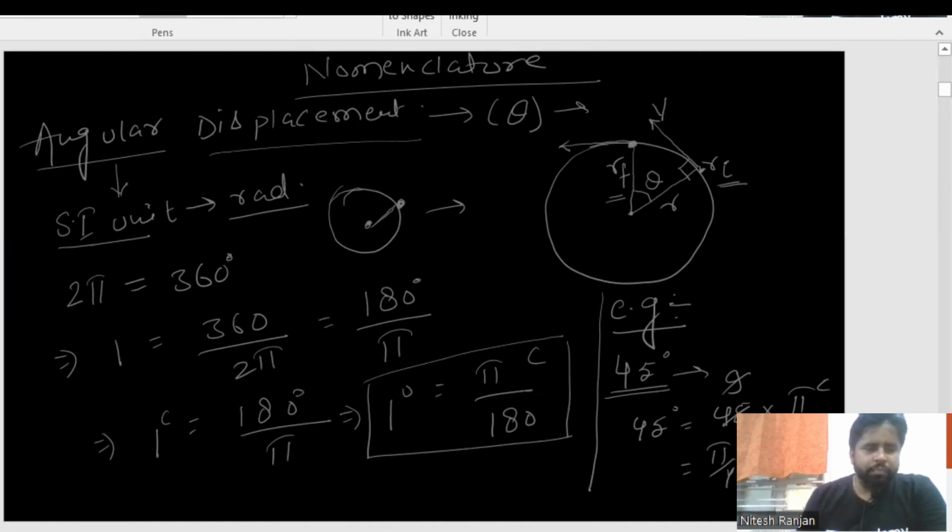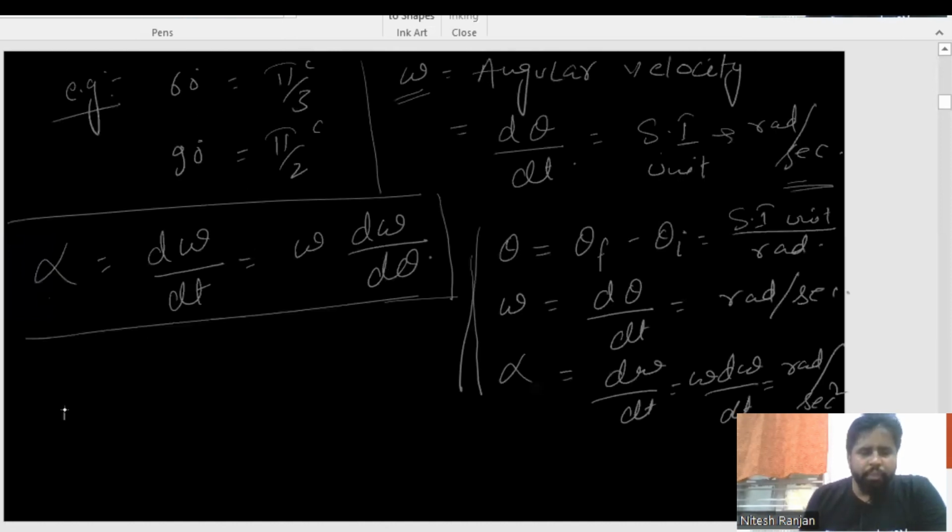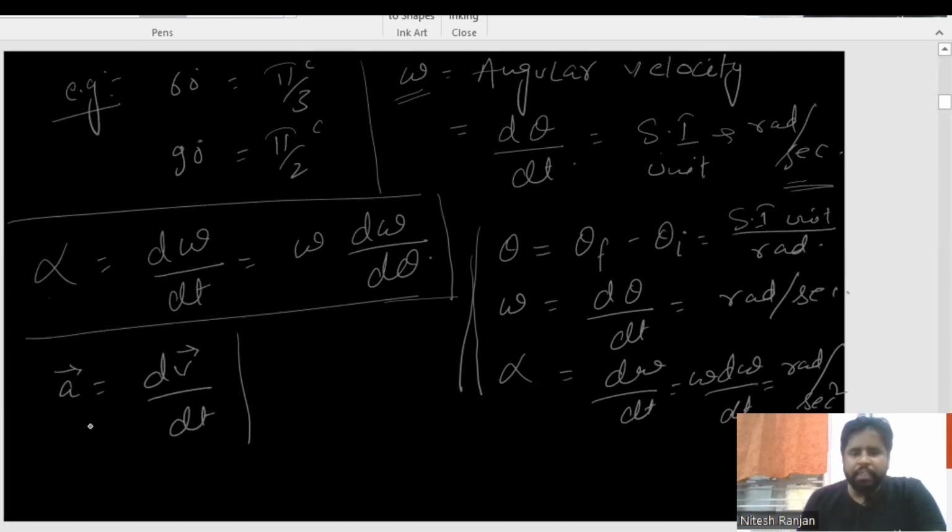I mean, if I tell you that a is equal to dv by dt, then we must know that a is a vector quantity. So definitely velocity will also be a vector. And vector means it has magnitude as well as direction. So this formula tells you that the velocity has magnitude as well as direction, and both are changing with respect to time.